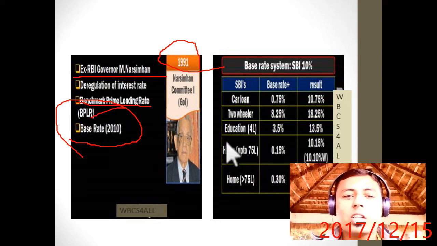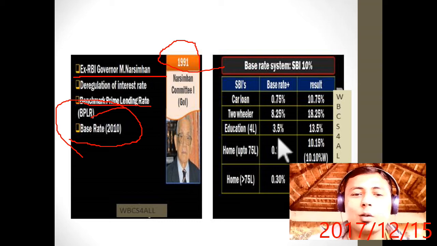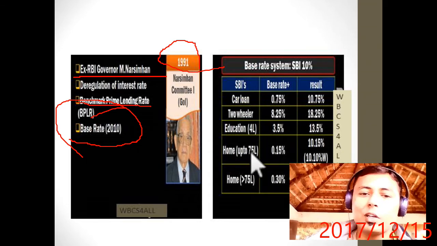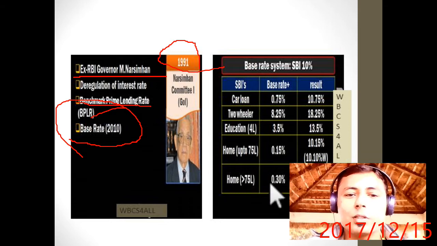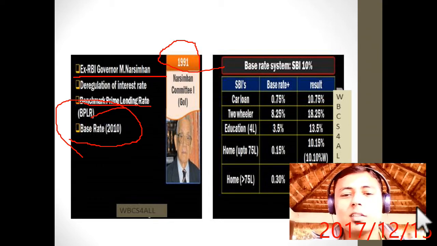Again education loan up to 4 lakh, base rate plus 3.5%, that is 13.5%. Again home loan up to 75 lakhs, base rate plus 0.15%, that is 10.15%. And a home loan greater than 75 lakhs, base rate plus 0.30%, that is 10.30%.